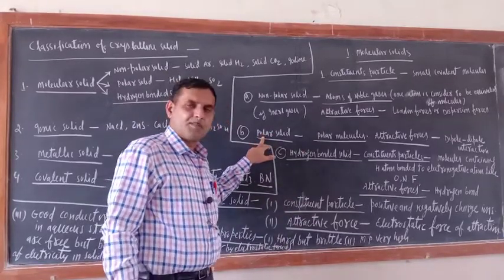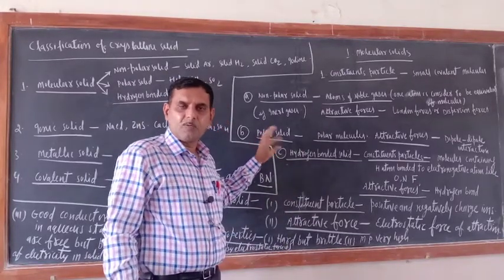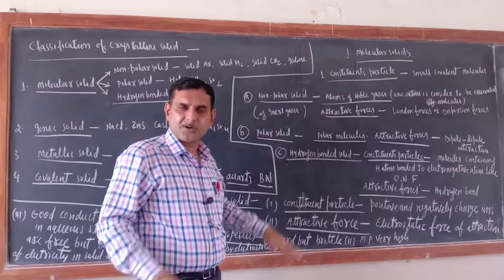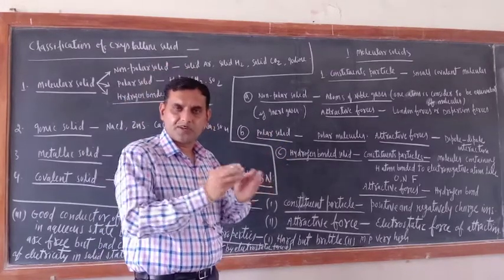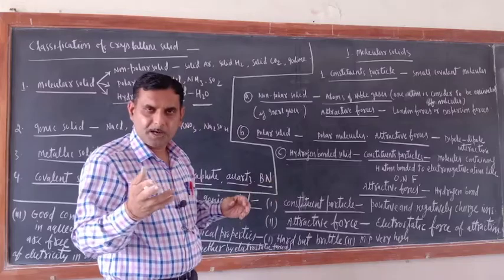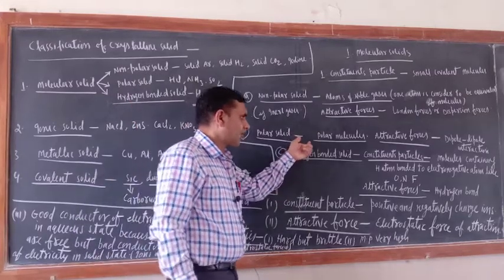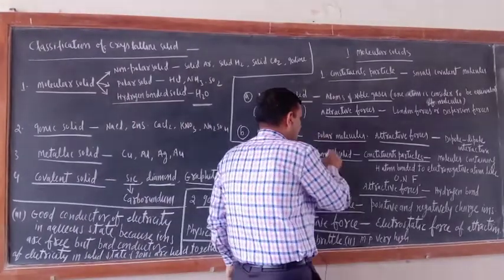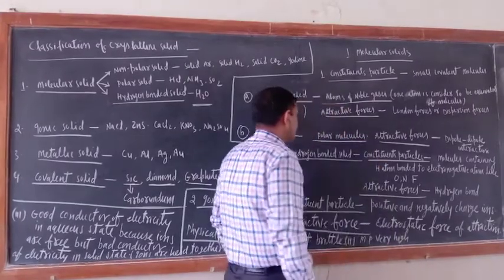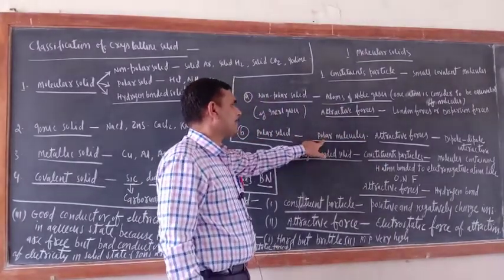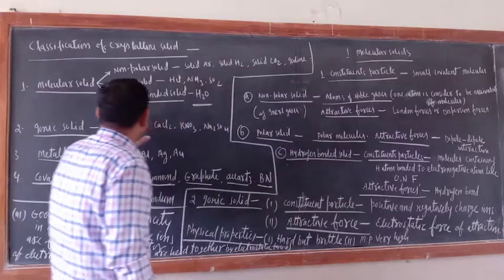Polar solid. Polar solid means what? One atom should be less electronegative, the other more electronegative, so the covalent bond would be polar in nature. Polar molecule means their constituent particles are polar molecules. Example I already wrote here.